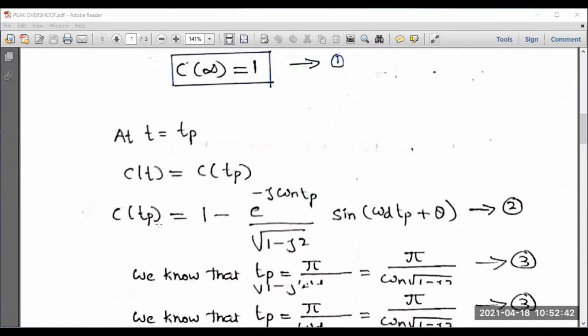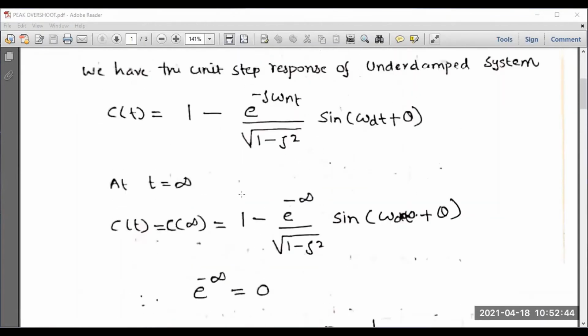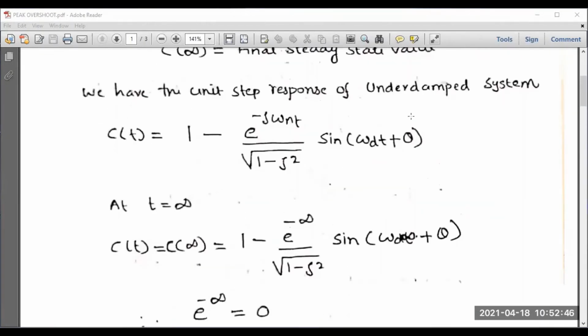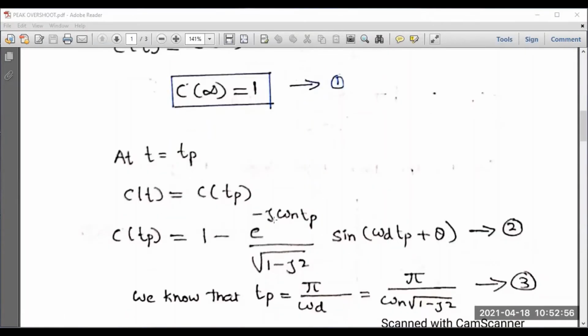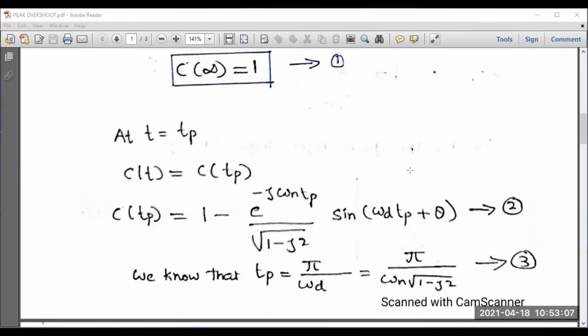As you know, what is the expression for C of t? This is your expression for C of t. So instead of t, you need to substitute Tp. So C of Tp is equal to 1 minus e to the power minus zeta omega n Tp divided by square root of 1 minus zeta square into sine omega d Tp plus theta. You can call this expression the second expression.